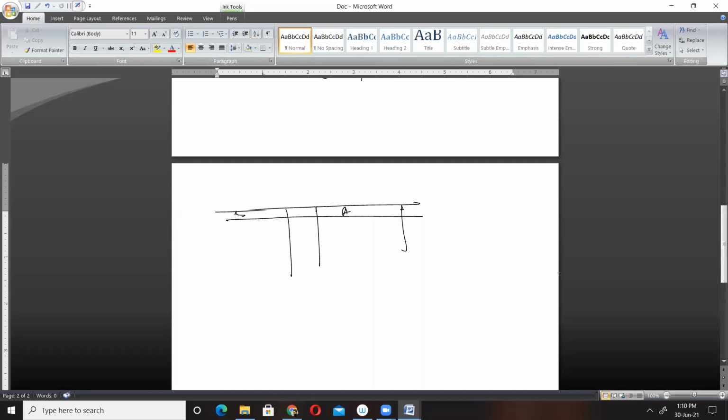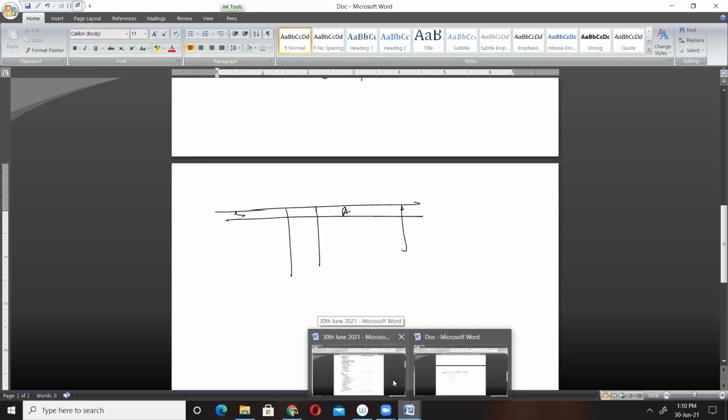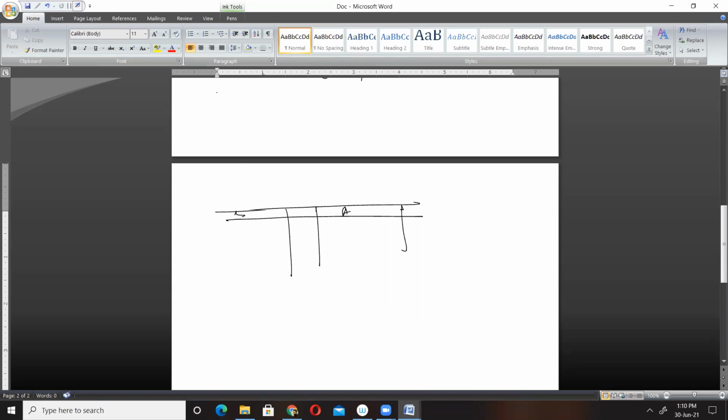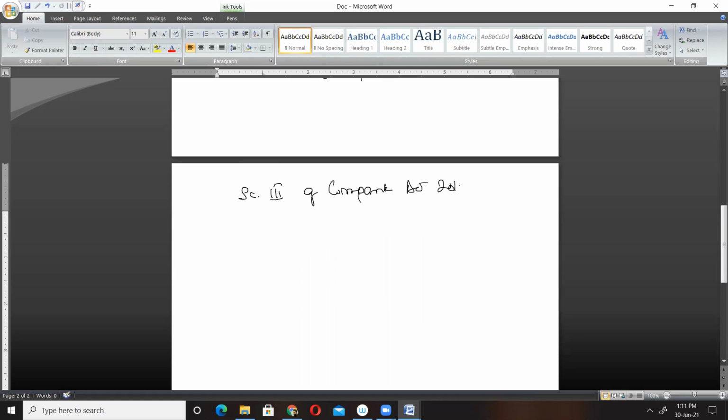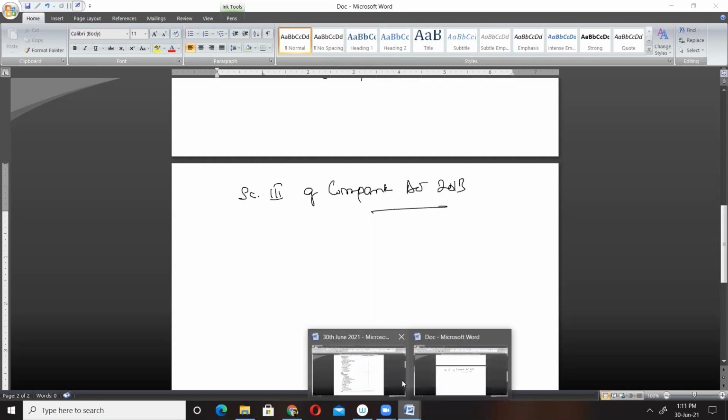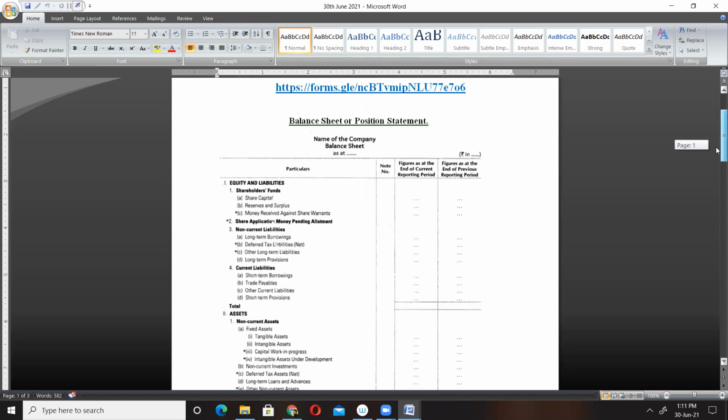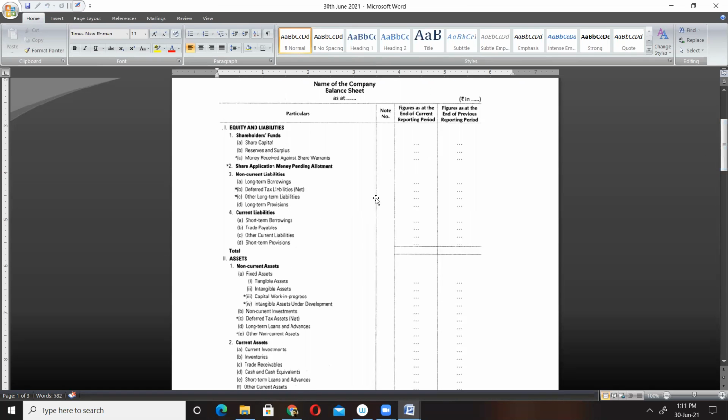The balance sheet of a company is prepared as per Schedule 3 of the Companies Act 2013. Remember this. So we have a prescribed format for this, which you have to follow, learn and understand for the balance sheet of a company.